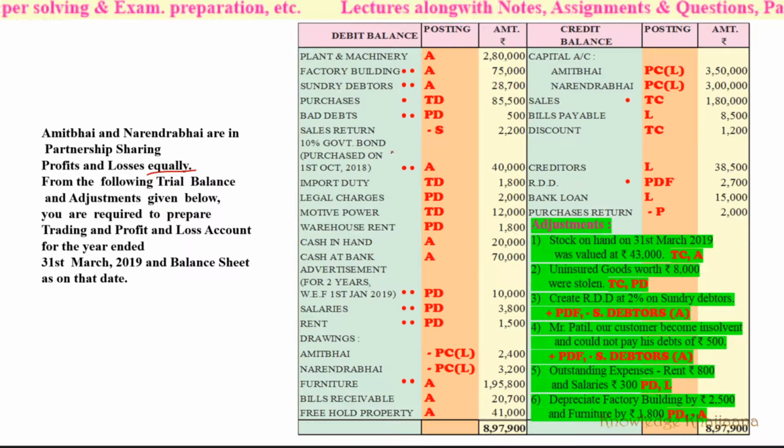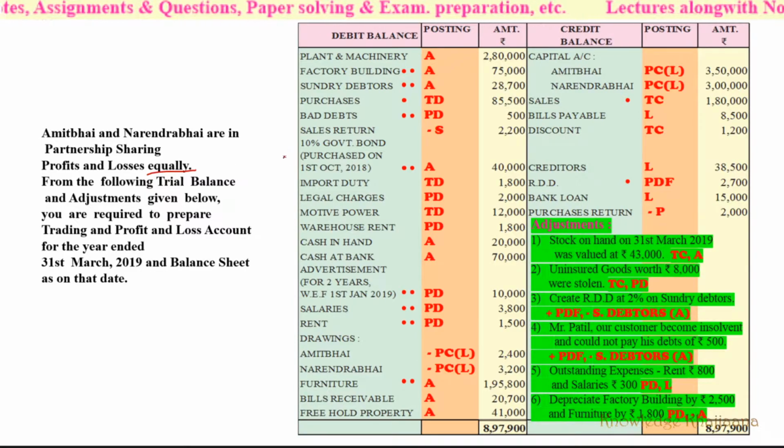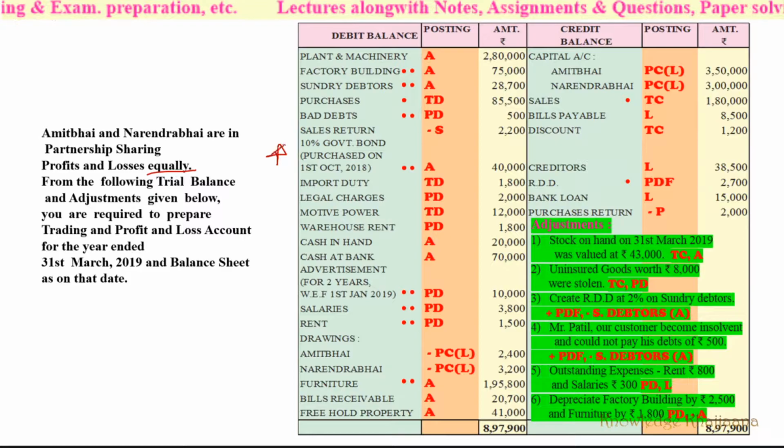See, a little variation in the problem which we just saw. That's why I told you that we cannot move directly to the practical problems unless and until we have solved the illustration. See, this is the good example. In our earlier example, we solved the illustration and we got this kind of adjustment. So it is easy for you to solve this. Okay, same adjustment. 10% government bonds purchased on 1st October 2018. So it is a hidden adjustment. Make a mark against it immediately.